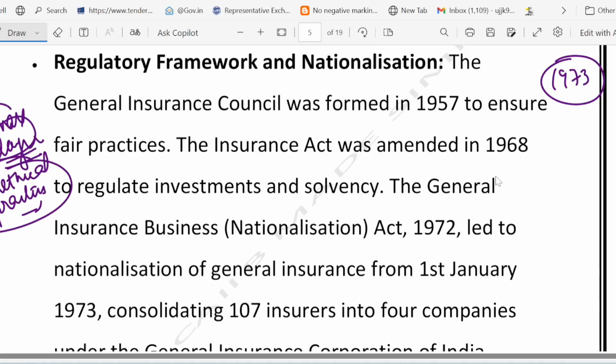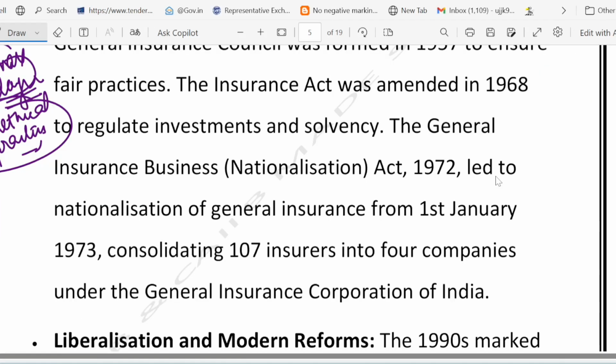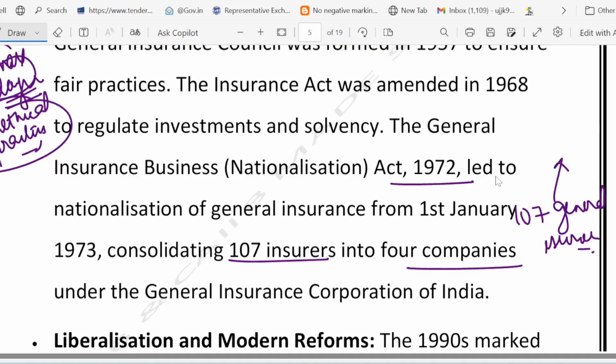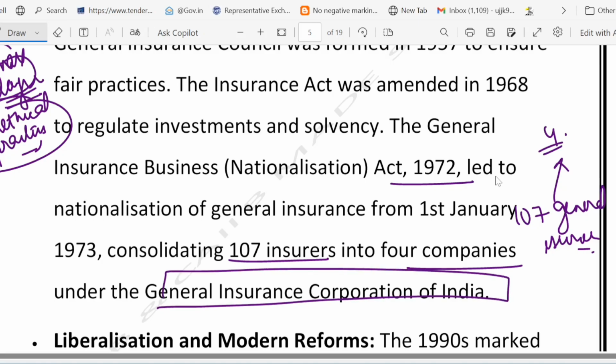And what was the change? A law was passed in 1972, meaning the government took over 107 general insurers. The government took over all of them and merged them into 4 big companies. These 4 big companies were under the General Insurance Corporation of India, which we call GIC.